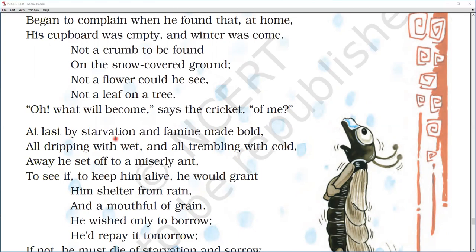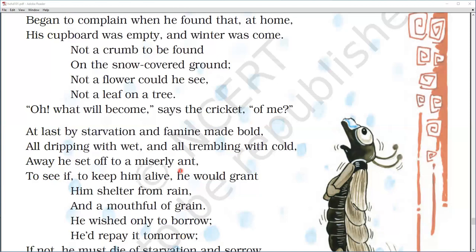And at last, by starvation and famine made bold, all dripping with wet and trembling with cold, away he set off to a miserly ant. Now, at last, starvation comes. He has nothing to eat, he is very hungry. And famine, do you understand what famine is? When there is nothing left to eat all around, then famine time has come. So in famine time it made him bold enough, despite being a bigger insect, to go to a small insect and beg. You are begging them to give you something to eat, and this somewhere harms self respect.